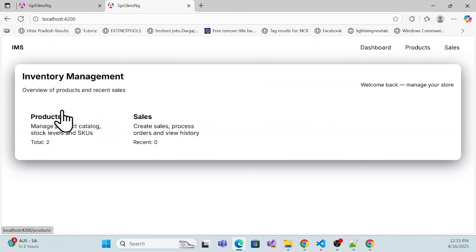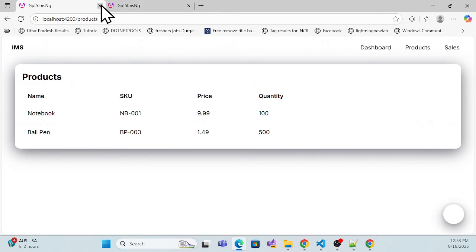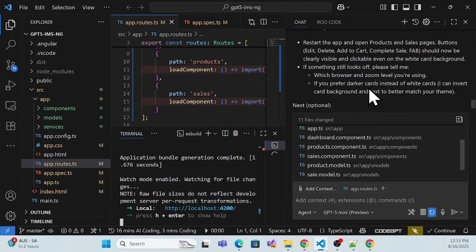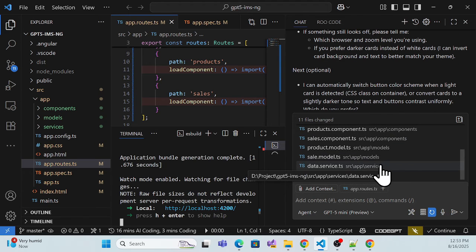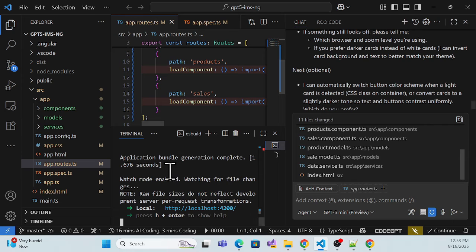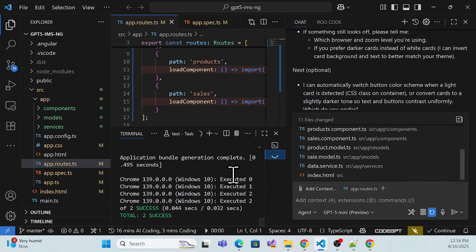So that means something is not properly understood, I guess, or it might be that the existing design in our current design is overlapping. I can fix it, but I don't want to fix it. I want to think like this: this is that new model, GPT-5, so it should be able to fix that. It should be capable of fixing those.